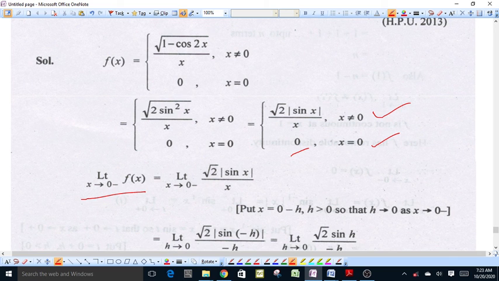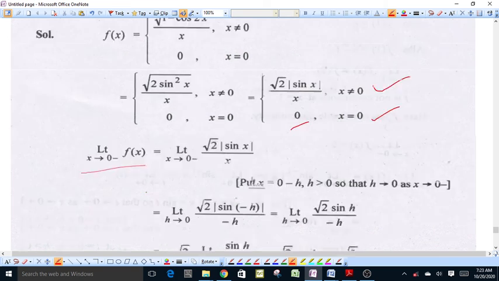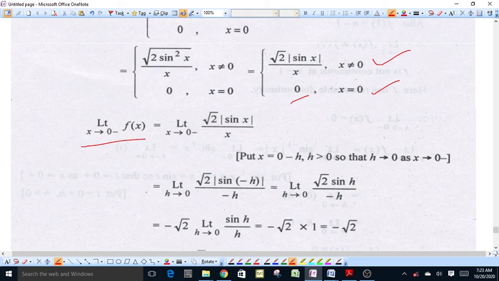Left limit of the function as x approaches 0 from left is equal to the limit of under root 2 modulus of sin x upon x as x approaches 0 from left. We put x is equal to 0 minus h, where h is a very small positive number. For left limit we put x is equal to a minus h, here a is equal to 0. As x approaches 0 from left, h approaches 0.